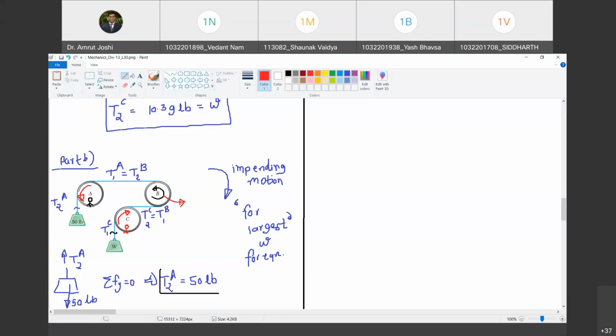Do you agree with me? Yes, sir. This is the direction of motion of the pipe. Are you with me? Yes, sir. Direction of motion of the pipe. So it is going to apply friction in clockwise sense. Happy? Yes, sir. So this is the direction of the frictional force. Happy? Yes, sir.